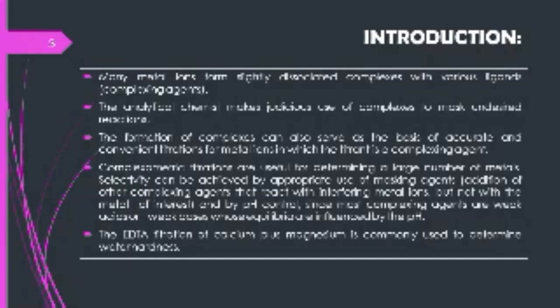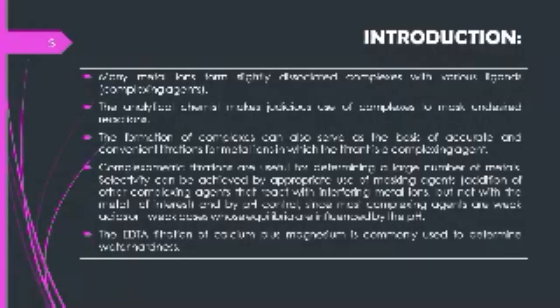Many metal ions form slightly dissociated complexes with various ligands, which are called complexing agents. Analytical chemists make judicious use of complexes to mask undesired reactions. A masking agent is a reagent that protects some component of the analyte from reaction with EDTA. Masking is used to prevent one element from interfering in the analysis of another element.